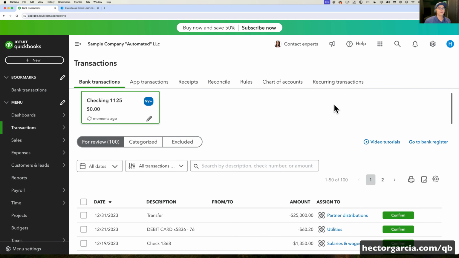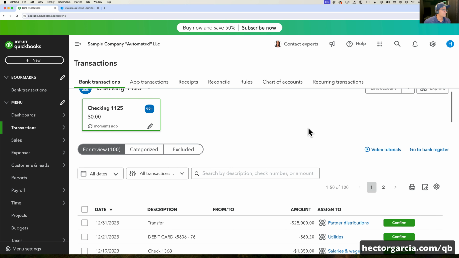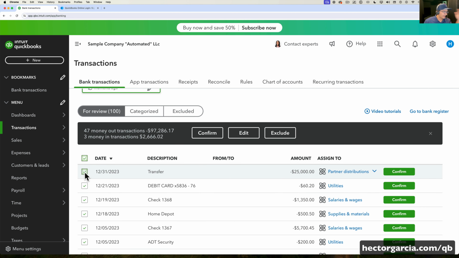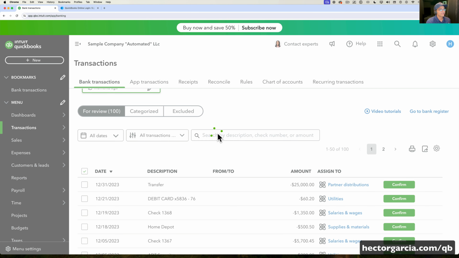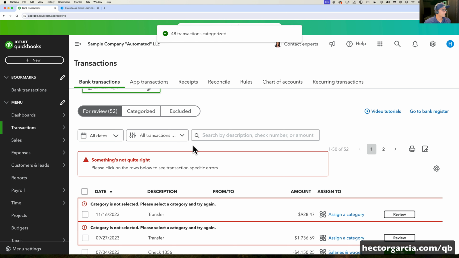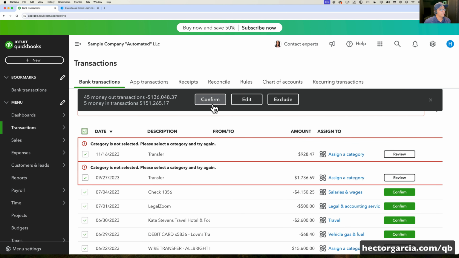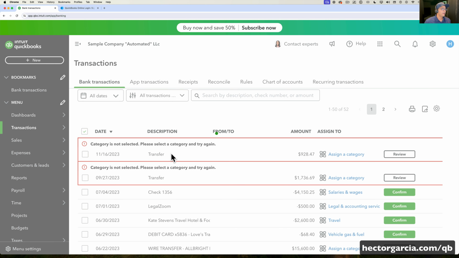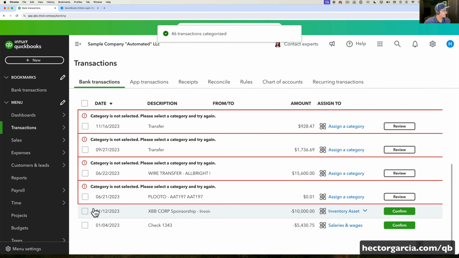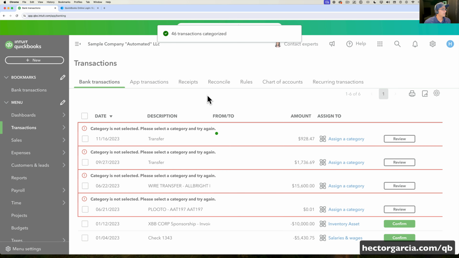Again, within the spirit of, quote, can it automate, right? So again, I'm not even thinking. I'm an end user, I'm not an accountant. I know nothing about this stuff. I'm just going to confirm everything that's in there exactly as it is presented. Okay, and there's a couple of errors here. I guess we'll address them later. I'm going to keep clicking on select all and click on confirm. Again, I'm going to continue pushing through, trying to see how far I can get without thinking or intervening. Okay, this is two more here, and we'll click on confirm.